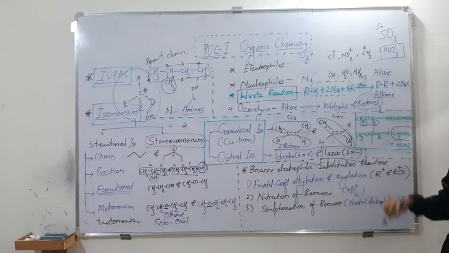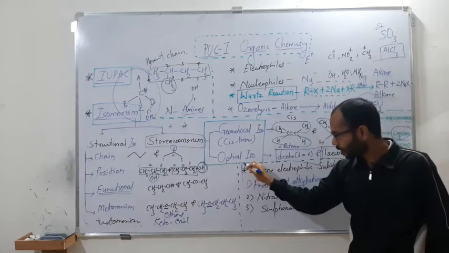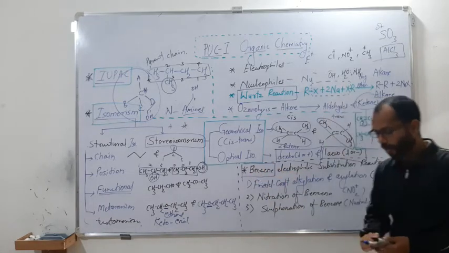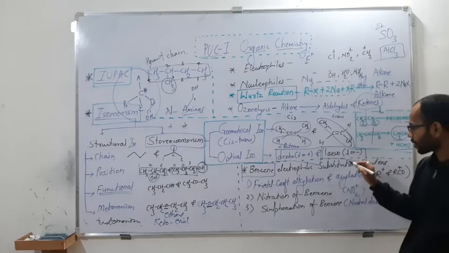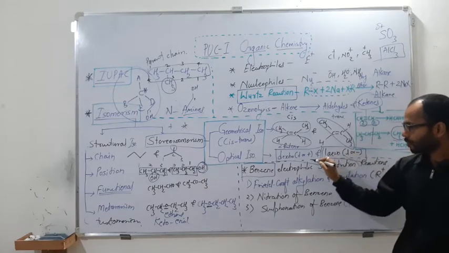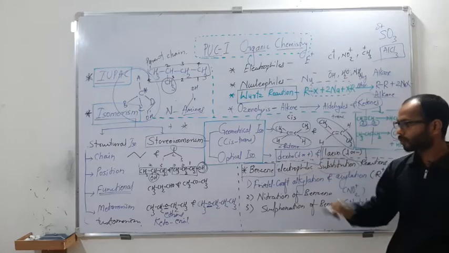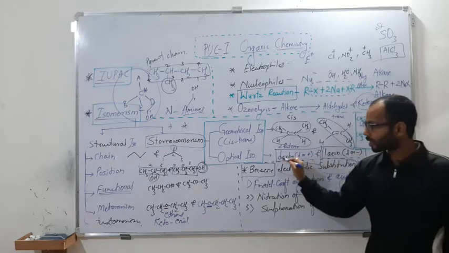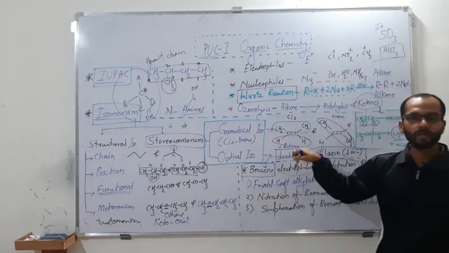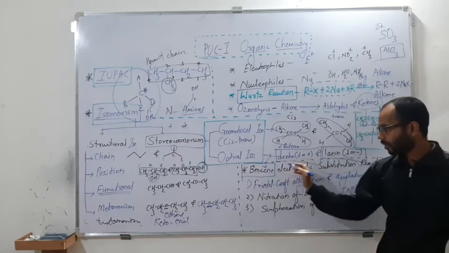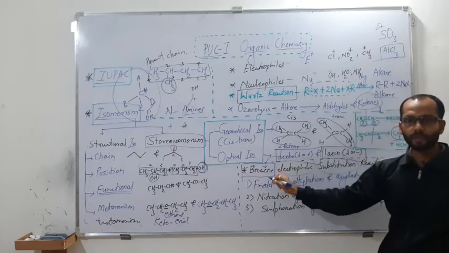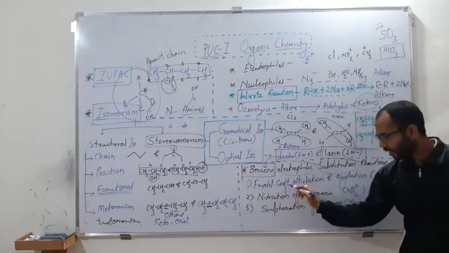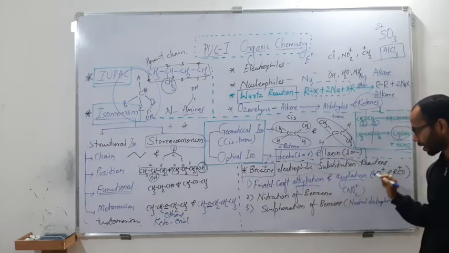Then this is also one of the most important, the benzene. In organic chemistry first year, you got substitution reactions. The substitution of what? You are going to substitute an electrophile over the benzene, therefore they are called electrophilic substitution reactions of benzene. So we have Friedel-Crafts alkylation and acylation.